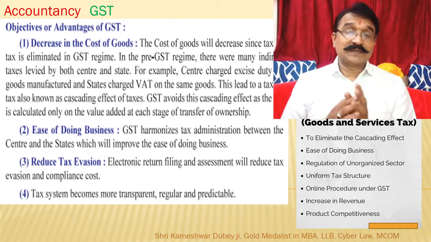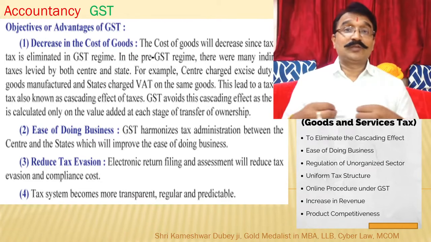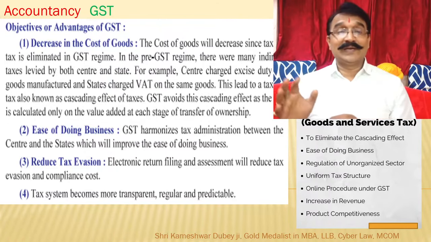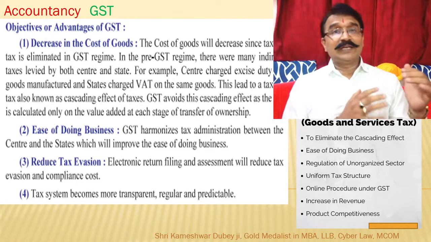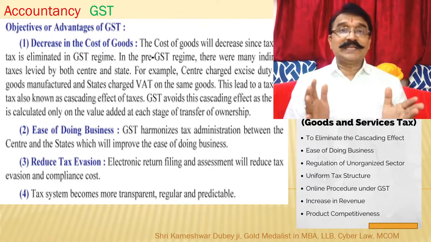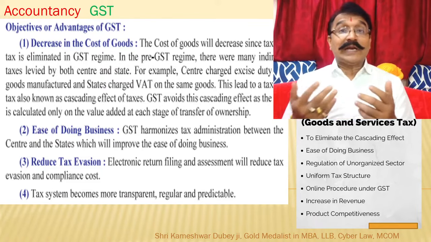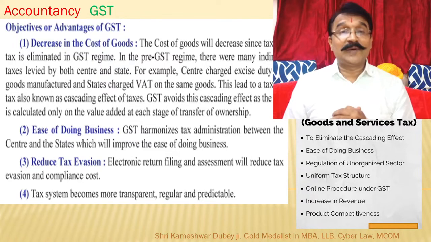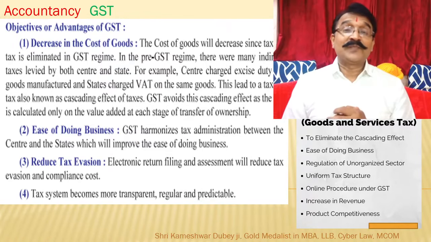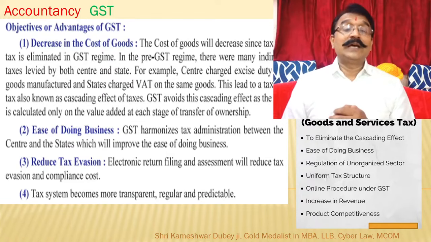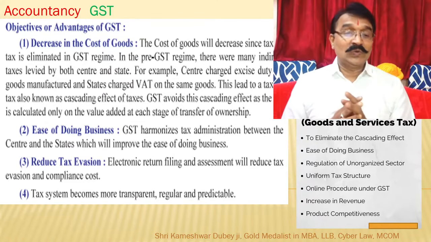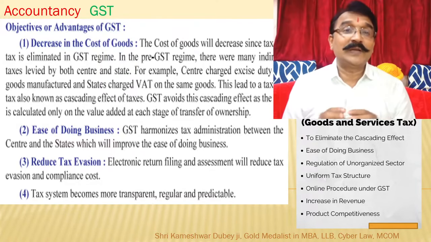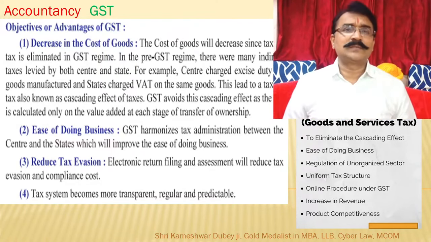Reduce tax evasion. Earlier, 10 types of taxes were there, to 10 agencies and on 10 conditions. So people used to pay 1 or 2 and easily evade the remaining. Here, evasion of tax has been reduced. Moreover, electronic return filing and assessment has been introduced. Once that was introduced, human interaction came down and it has led to less tax evasion, and people are paying whatever genuine tax is there, because tax is now less.